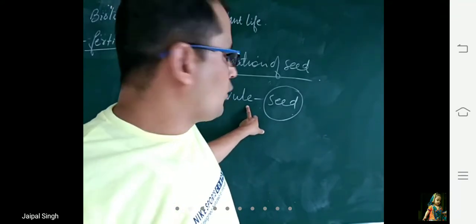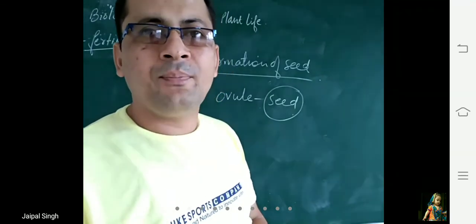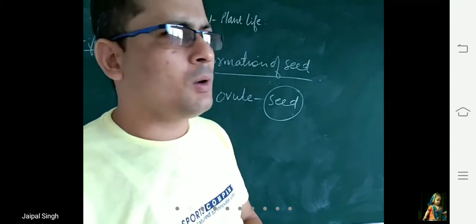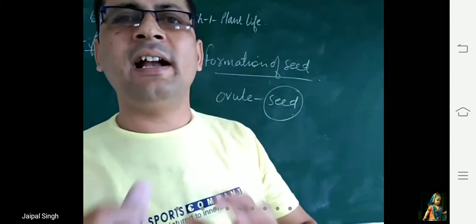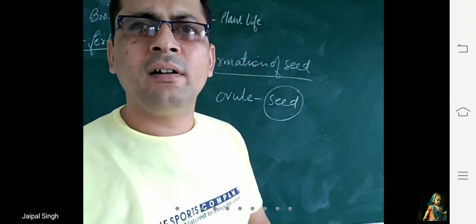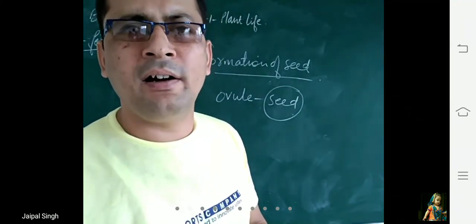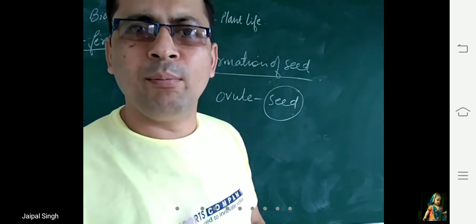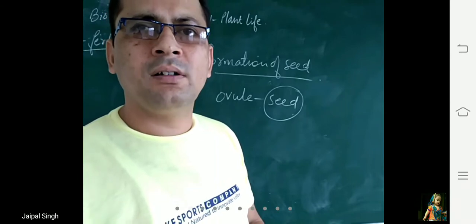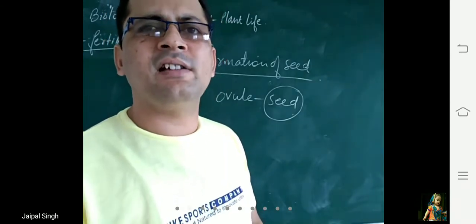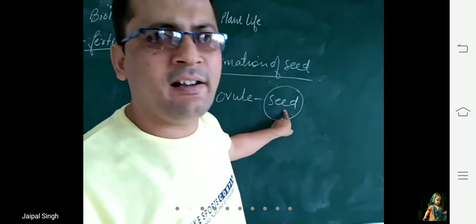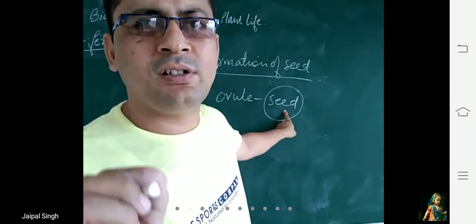Okay, ovule changes into what? Into seed. And what does the seed slowly become? It becomes dry and hard. And inside each seed, inside every seed, there is a small living plant or small baby plant which is known as embryo. You have to remember it. The question can come for 1 mark: name the structure which is present inside the seed. It is embryo. So seed contains a small baby plant which is known as embryo.